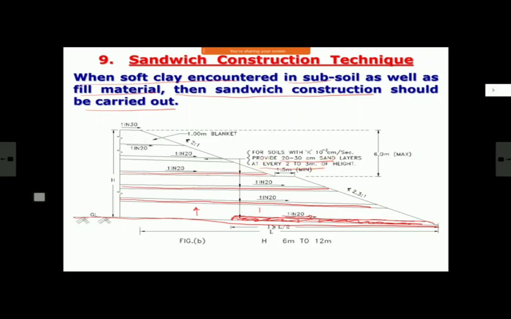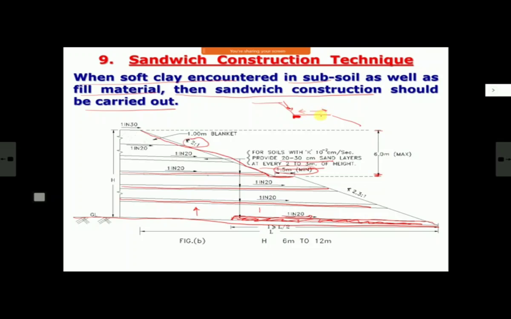And here, when your bank height is only up to 6 meter, then the slope given should not be flatter than 2:1 as we normally do, and this thing, what you call a berm, is not required. But the moment bank height becomes more than 6 meter, then we must give a berm, minimum 1.5 meter. But normally, whenever you give a berm, 2-3 considerations we always keep in mind. Number one, if this is my bank, from here water will come. So you will provide a drain here. That is the first thing, to drain out this water.